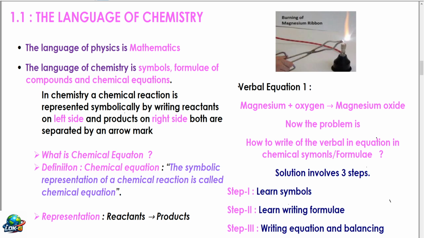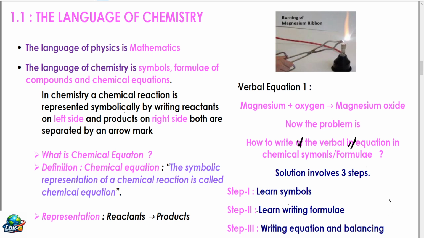Now the problem of most of the students is how to write the verbal equation in chemical symbols and formulae. The solution involves 3 steps. First step is learn symbols properly. Second step is learn writing formulae. Third step is writing equation and balancing.